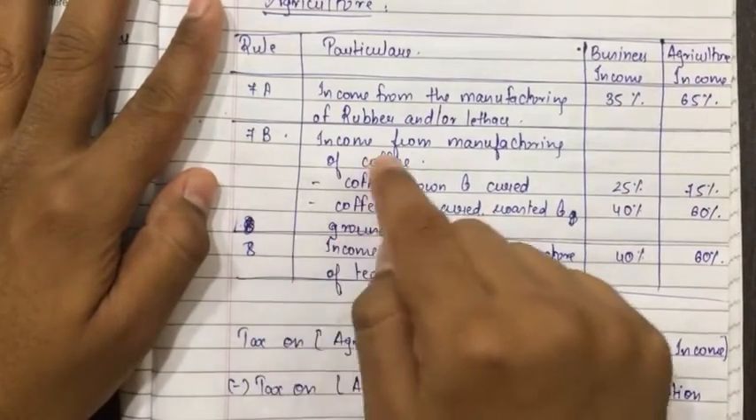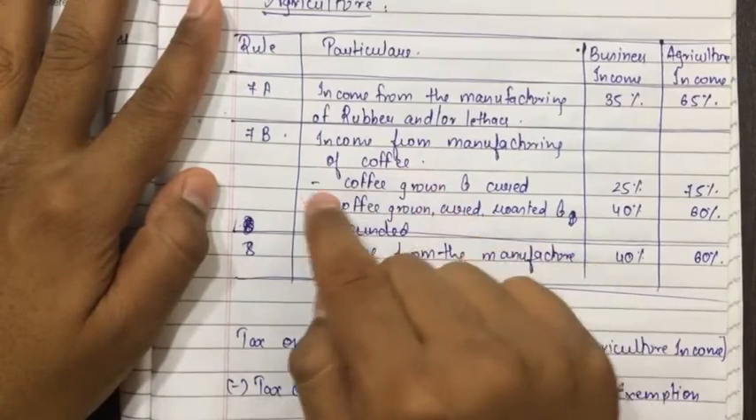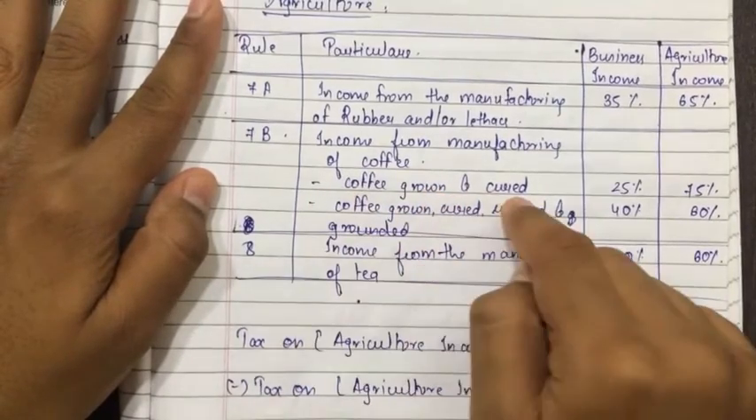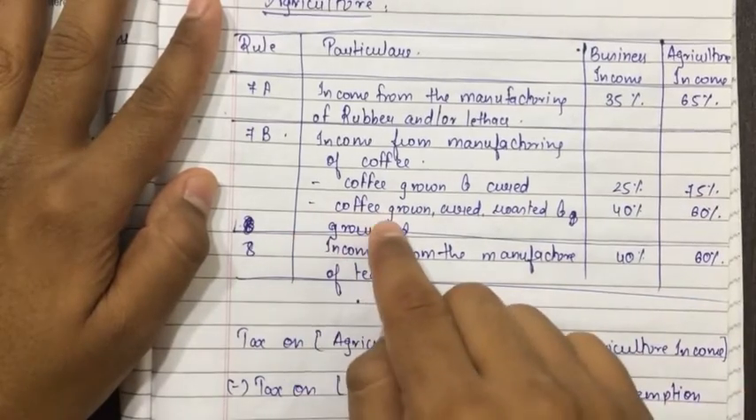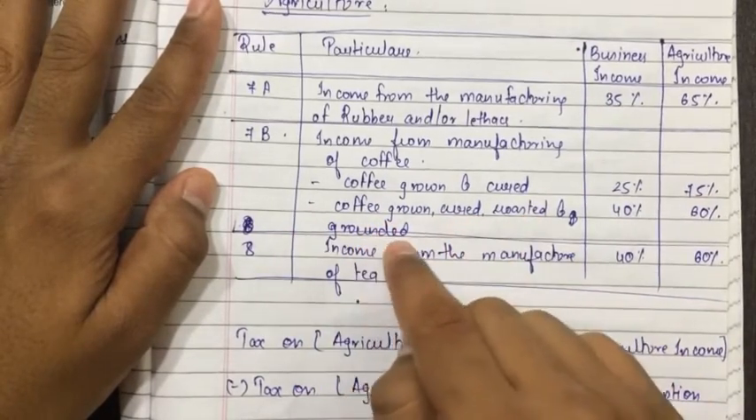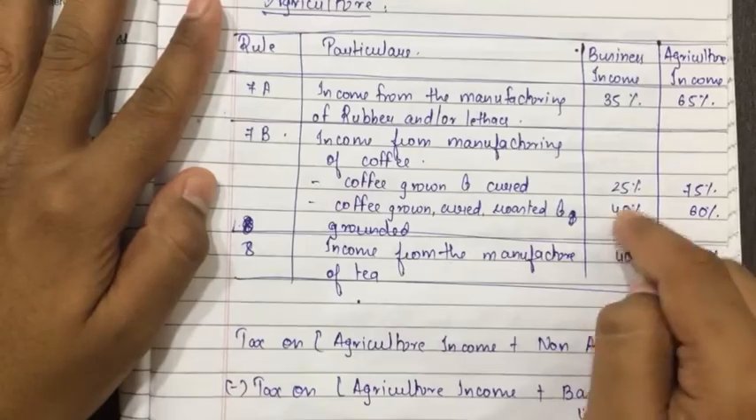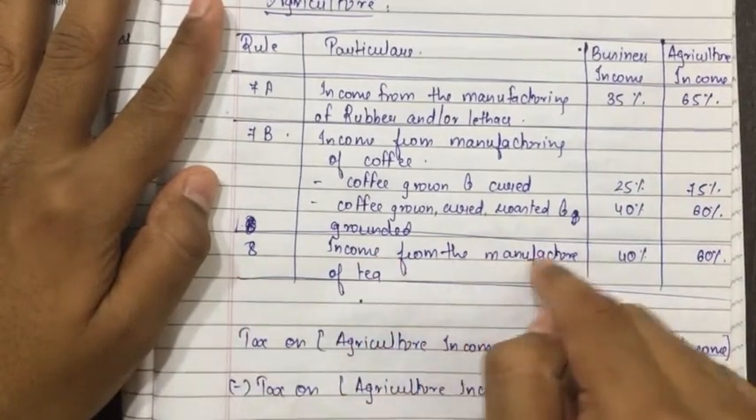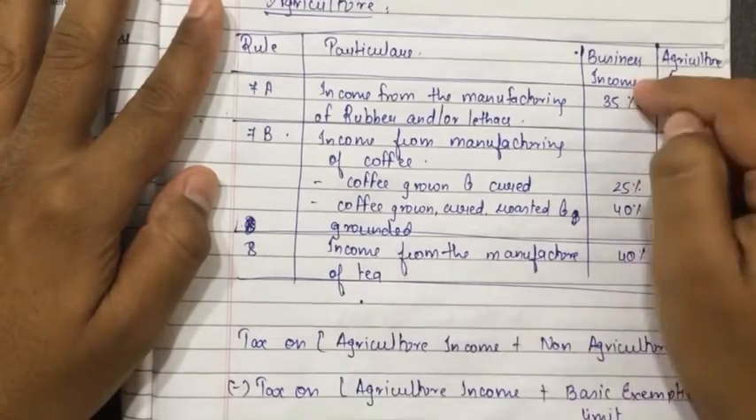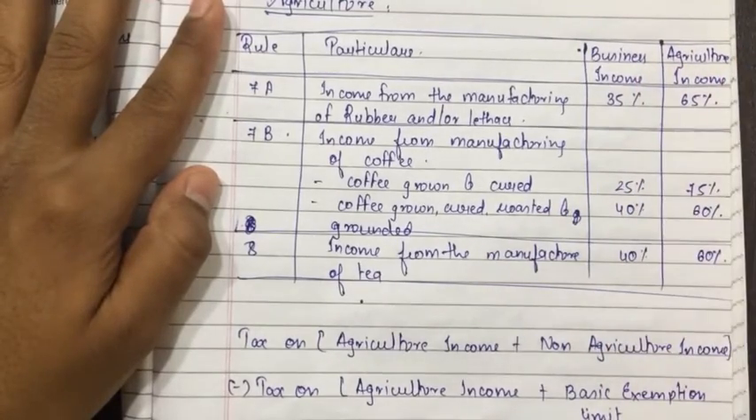Rule 7B says income from manufacturing of coffee grown and cured is 25% and 75%. If coffee is grown, cured, roasted and grounded, then 40% and 60%: 40% business income, 60% agriculture income. Rule 8, income from manufacturing of tea: 40% business income, 60% agriculture income.